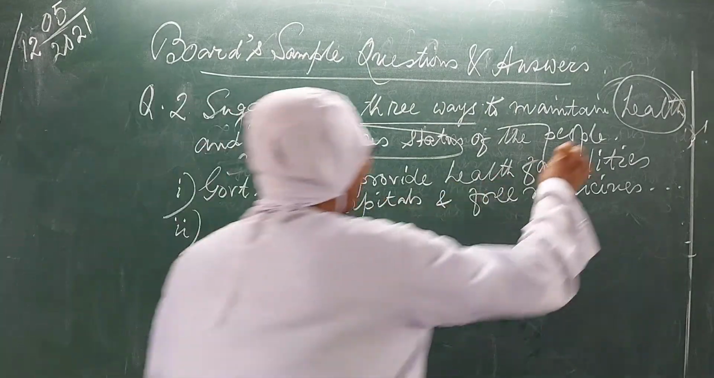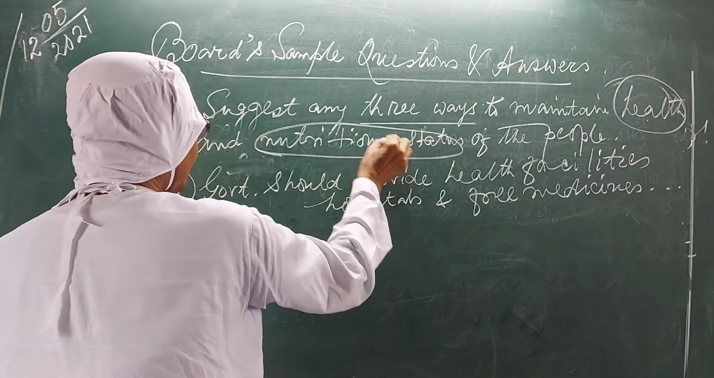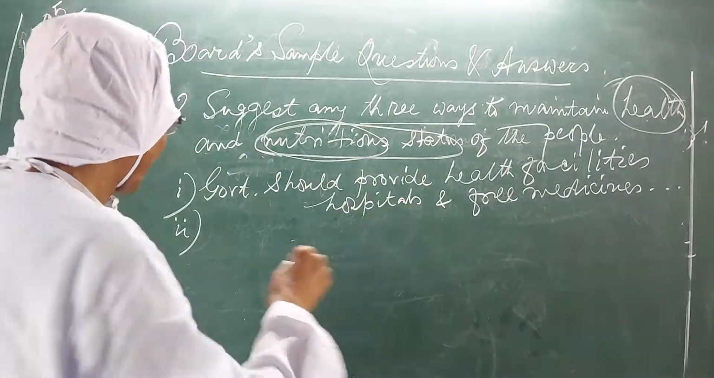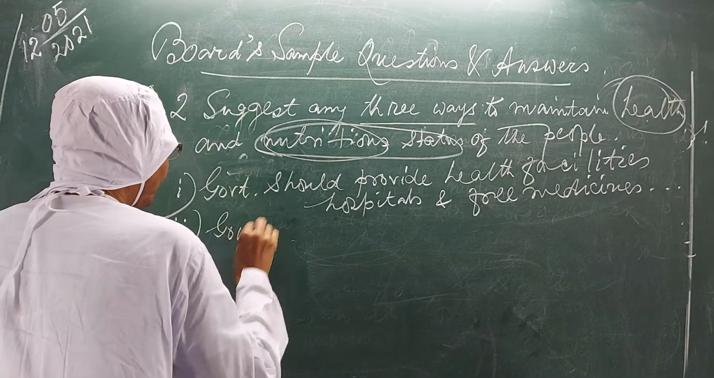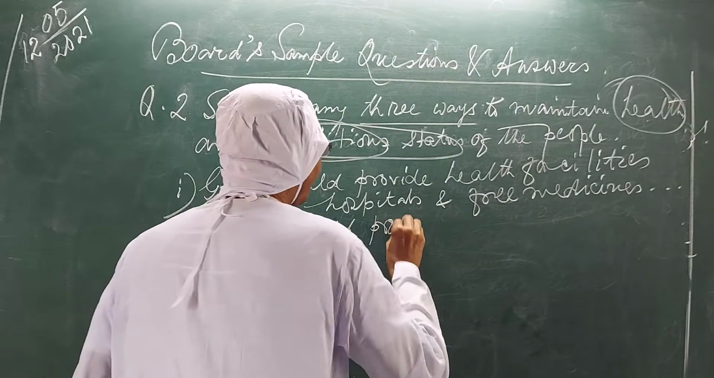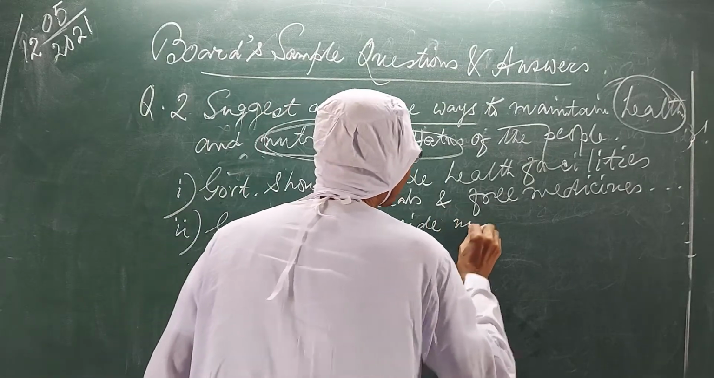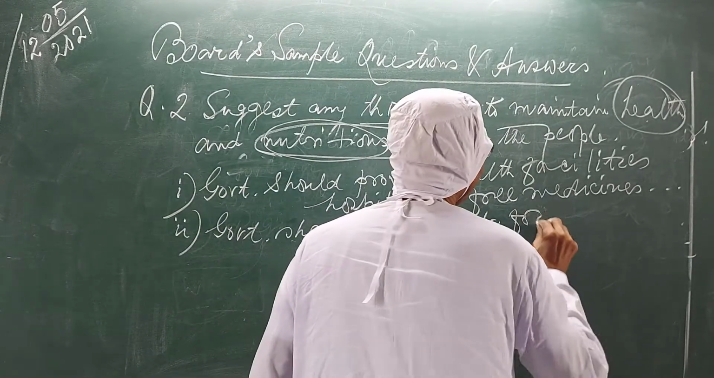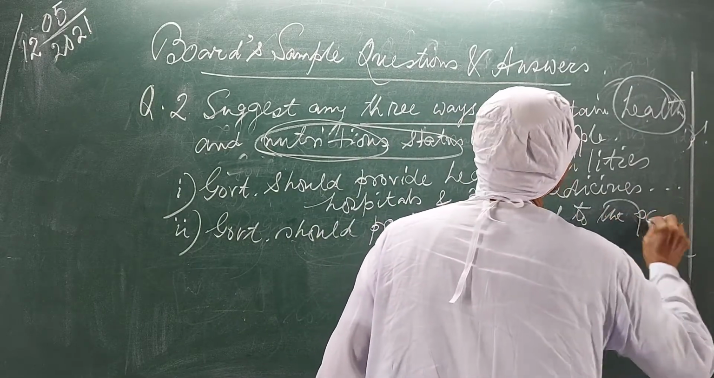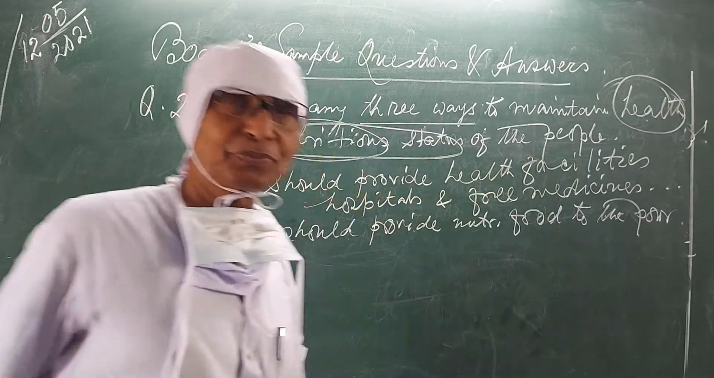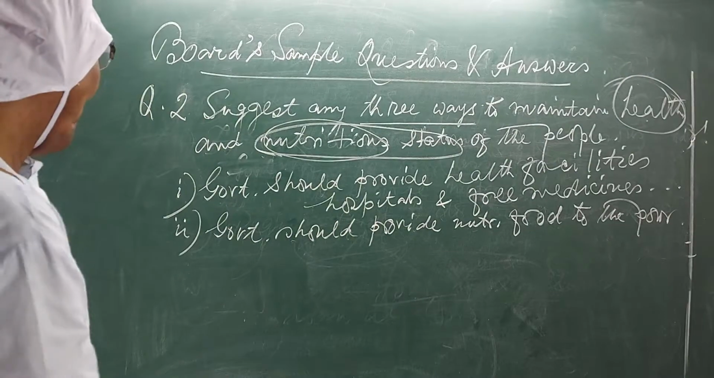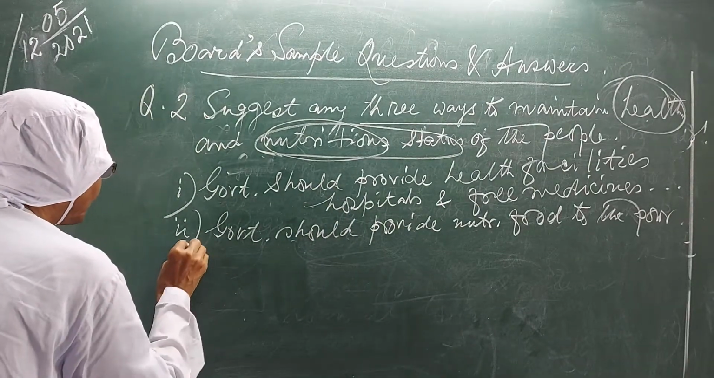Number 2, you see health done. Then what about nutrition? Second point: government should provide nutritious food to the poor. Through ration shops, government should provide this. Okay? This is the second point. Point number 3.